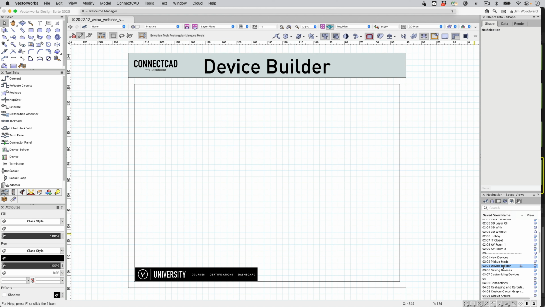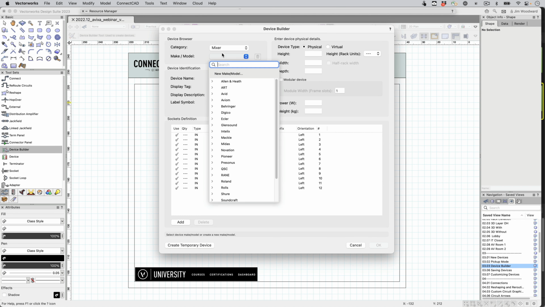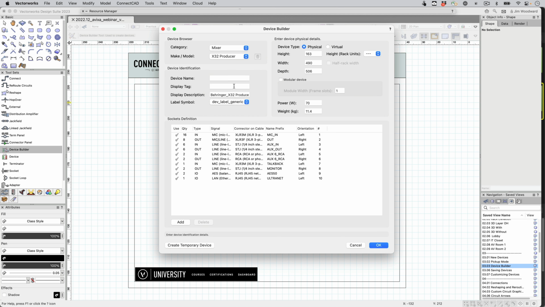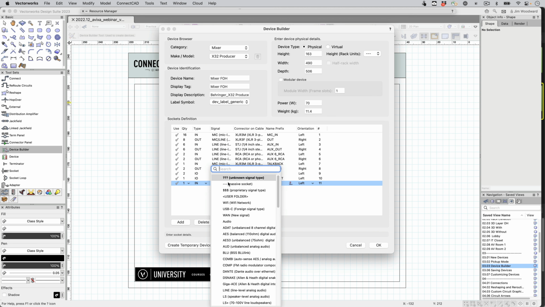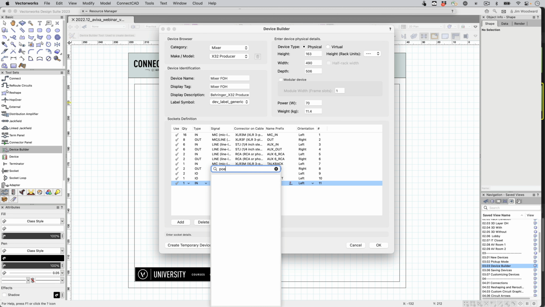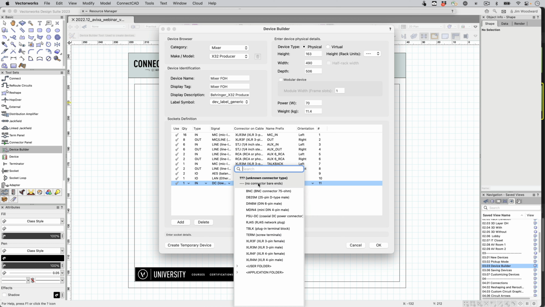Next, we're going to go into the device builder. In this instance, we're looking for a mixer. It's in our database. We'll give it a name. And if we want to add sockets, we can do it after or upon creation. In this instance, we'll give it a power inlet. We'll just go with a 3-pin female XLR.